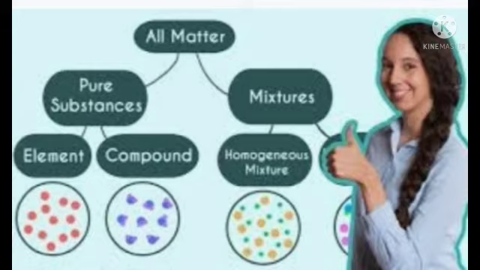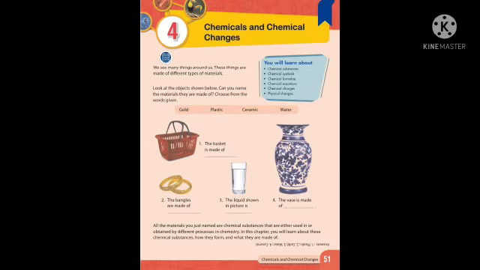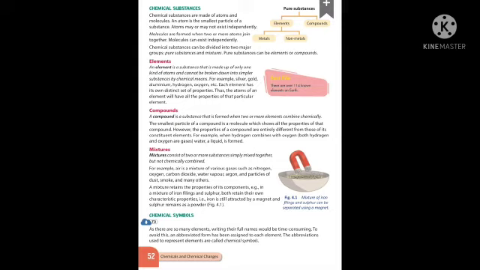Is it? So what are the examples we have seen? Silver, gold, aluminium, etc. Then what is compound? A compound is a substance that is formed when two or more elements combine chemically.